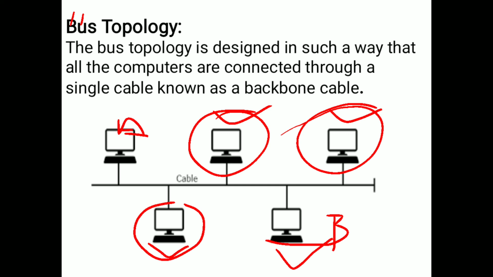But if this cable, what we call the backbone cable, fails, the entire system will be affected, because the message travels through this cable only. If this cable fails, the entire system will fail. This is one disadvantage. The cable length is very short, that is one disadvantage. And the second one is, if this cable fails, then the entire system will crash.